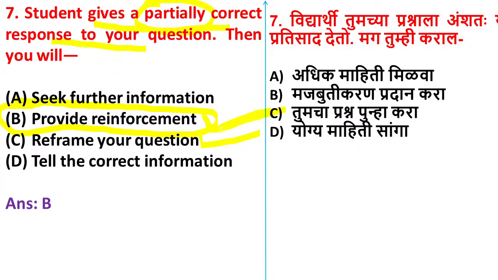Shivani is saying option D. Shivani, first the teacher will provide reinforcement and explain why it is wrong, then he will explain the correct answer. Is it clear? I think you don't have any confusion here.